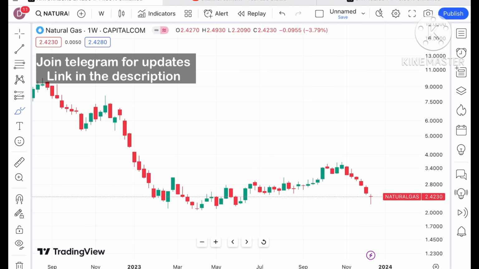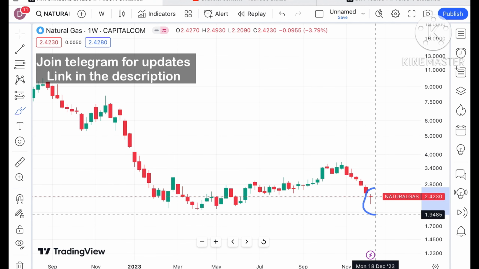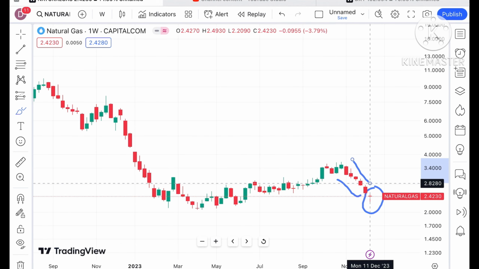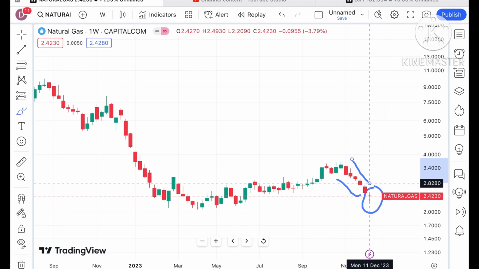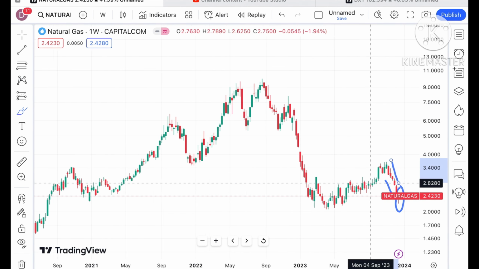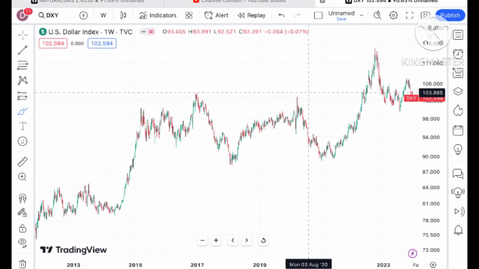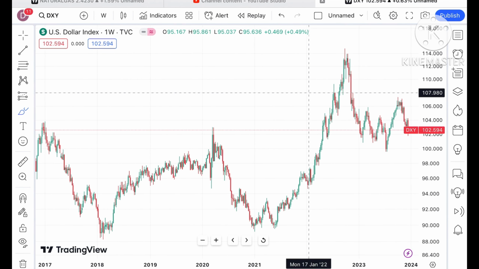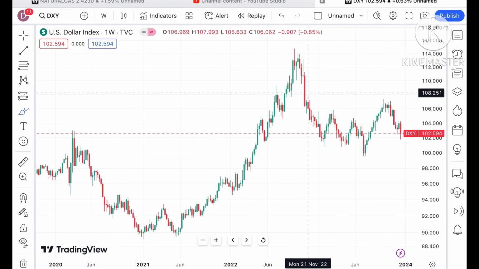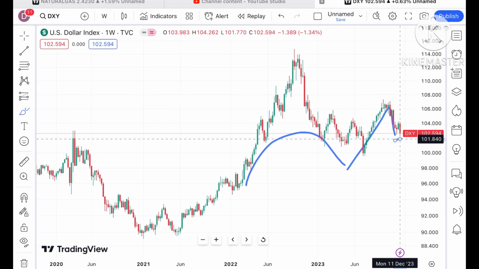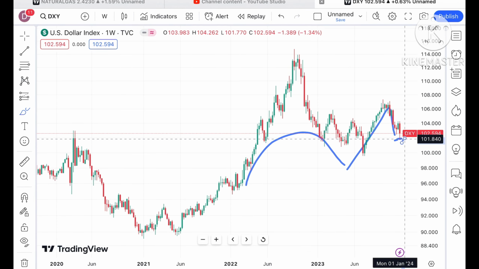If you look at this particular trend, there is a doji candle forming for this particular week. Previously, if you look from here, there are 5 weeks where it has been continuously moving down. And three things you have to understand here: the dollar is continuously getting weak, as you can see looking at this particular chart. If you look at this trend of the dollar index, we can see an opposite U pattern forming, and chances can be high it can go further low if the price falls below this level.